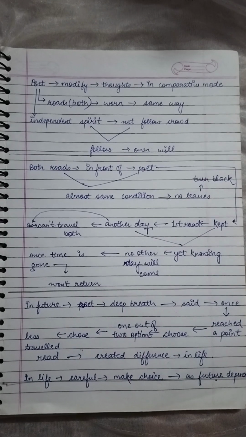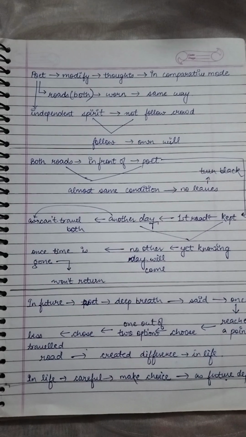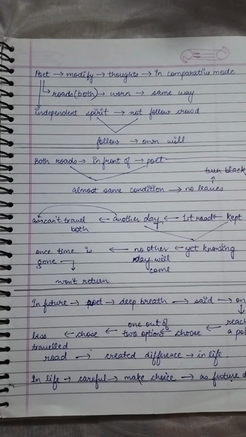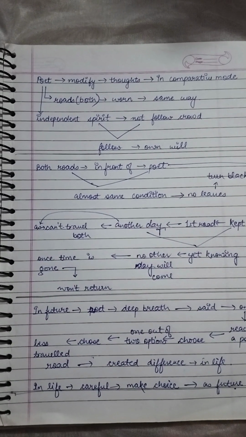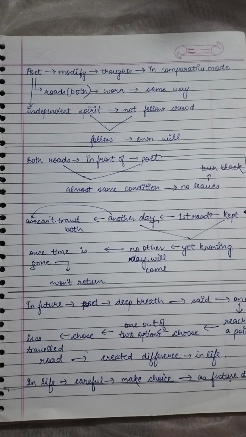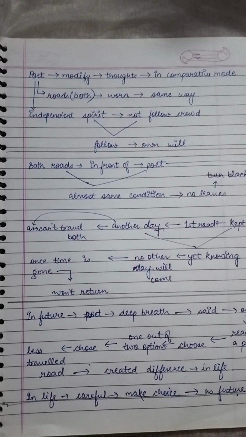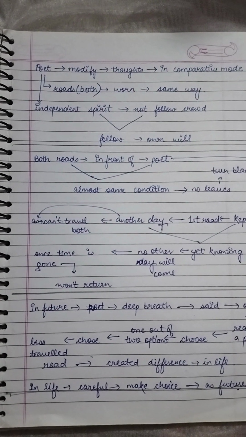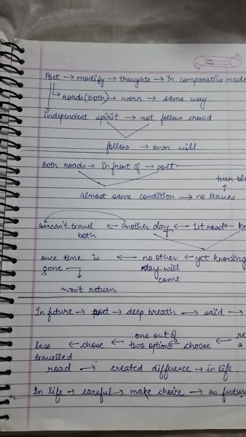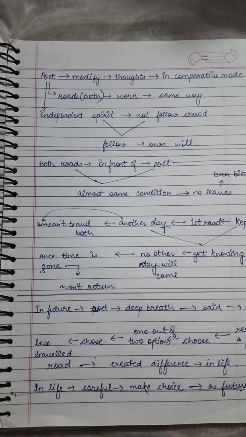Now the poet tries to modify his thoughts in a comparative mode. He starts comparing both the roads, the disadvantages and advantages of both. The day when he was standing at the junction on the crossroad, he saw that both the roads were almost in the same condition. They were not used in the morning. A lot of people haven't walked on the road, and the poet's independent spirit was not following the crowd.